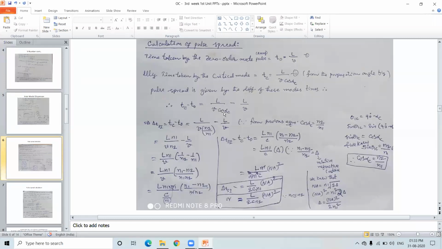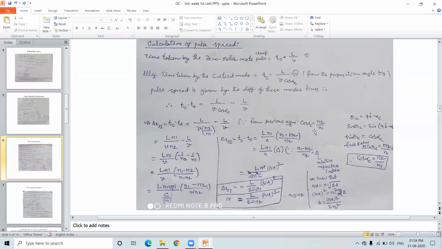And cos alpha is here. Cos alpha has been replaced with n2 by n1, which is already defined in the earlier classes. From that, we have considered and simplified it, and you will get delta T_SI equals L by 2c n1 or L by 2c n2, because n1 and n2 are closely equal. Therefore, you can replace it with n1 or n2, or in other words, with n as well.